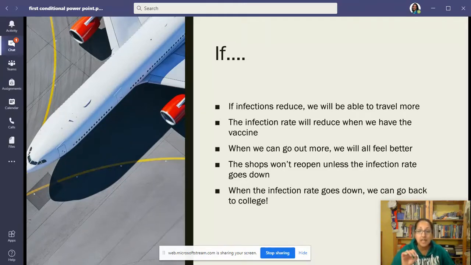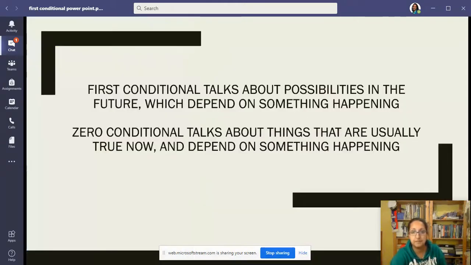So don't forget, we can use when, unless, and words like this, until, as soon as, instead of if. We use the same construction otherwise, the same tenses in the first conditional. Okay, so as I said, first conditional talks about the possibilities in the future that depend on something happening. Zero conditional talks about things that are true now and depend on something happening. Okay, they are facts.